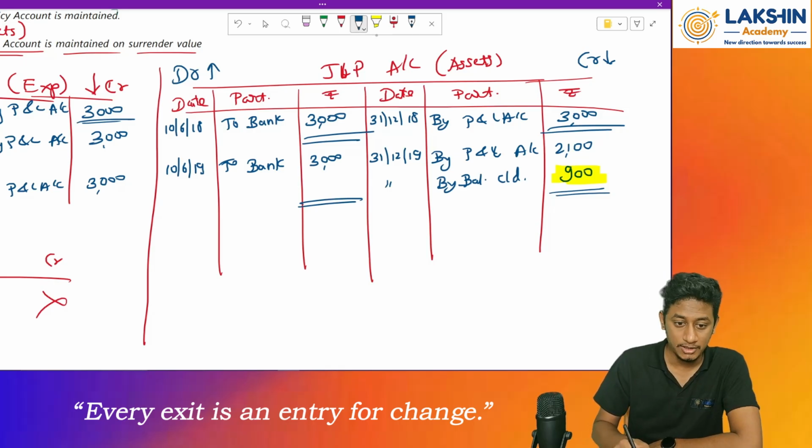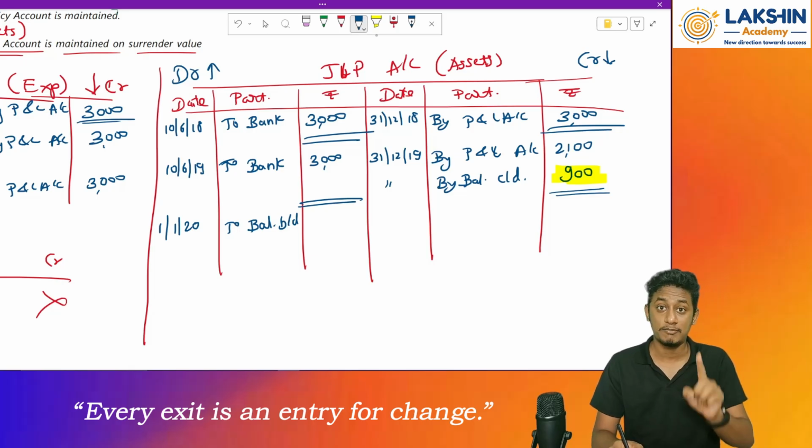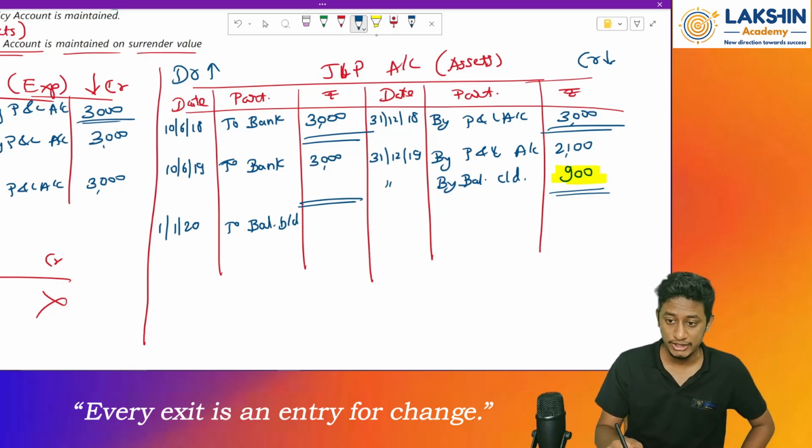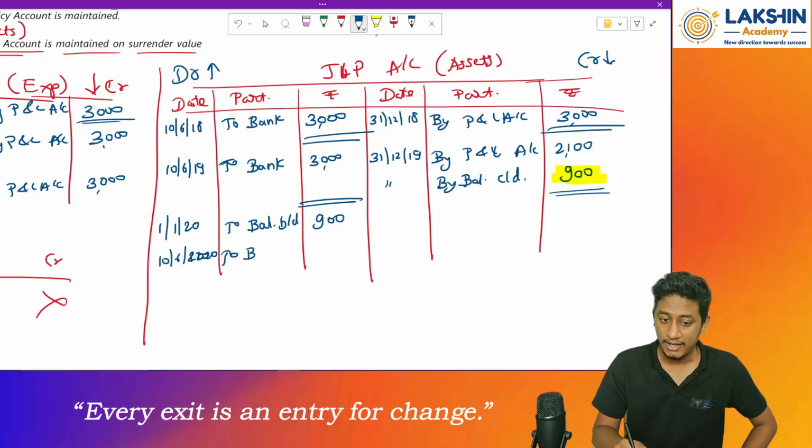Then going on, next year done. Going to the next year. So again, first of all, the opening balance. On 1/1/2020, to balance brought down, 900 rupees. Whatever the closing balance was will be carried forward as the opening balance, because it's an asset account, and we know that asset account balances will always be carried forward to the next years. Then again on 10th of June 2020, to bank, I am making a payment of rupees 3000 as the insurance premium.